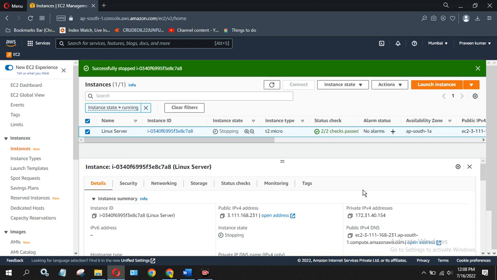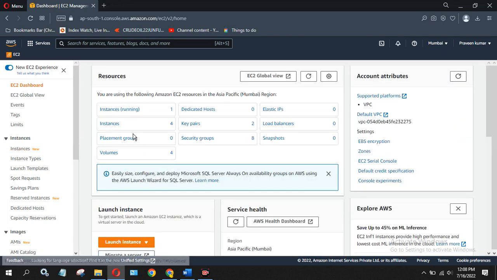If you are not using it, stop it. Don't leave it idle. Once it gets stopped, the EC2 dashboard will show all instances as 5 and running instances as 0.